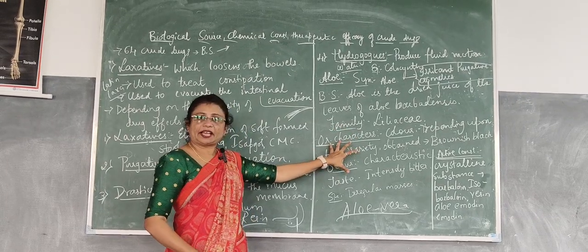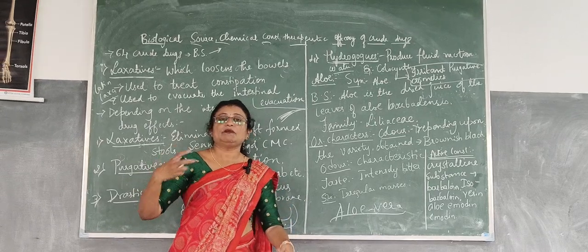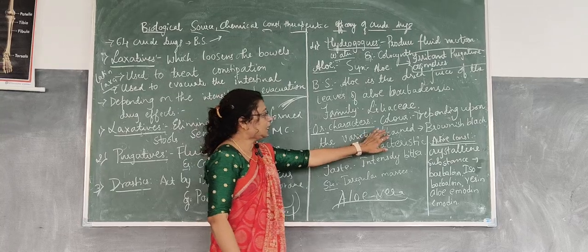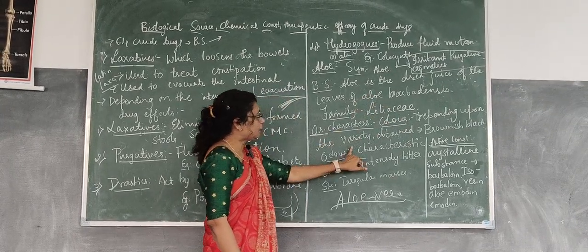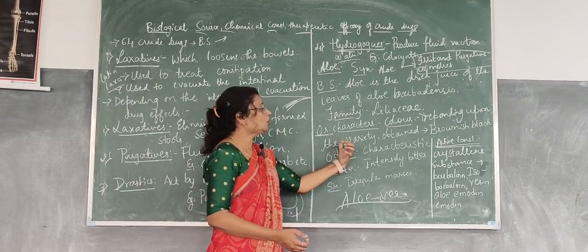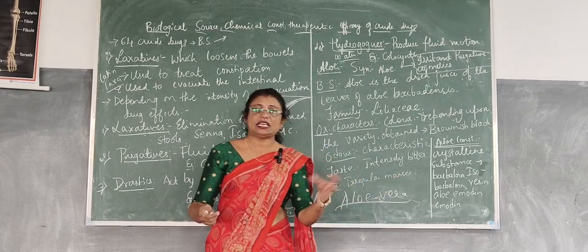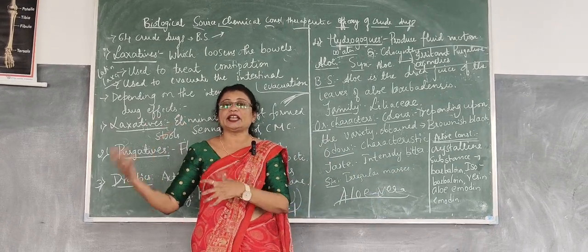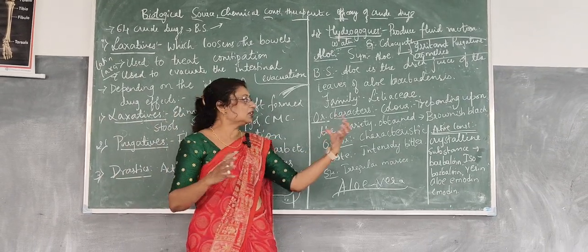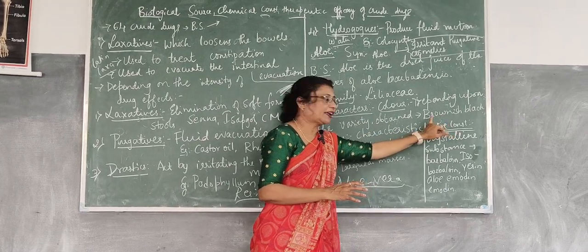Coming to the organoleptic characters. Organoleptic characters are nothing but the morphological characters, or the characters which we can see by using our sense organs. For example, color. The color of the aloe will be either brownish black or brown, depending on the variety. There are different types of aloes: Curacao aloe, Zanzibar aloe, and Socotrine aloe. Depending on which aloe it is, the color of the juice varies. It will usually be brownish black or black in color.